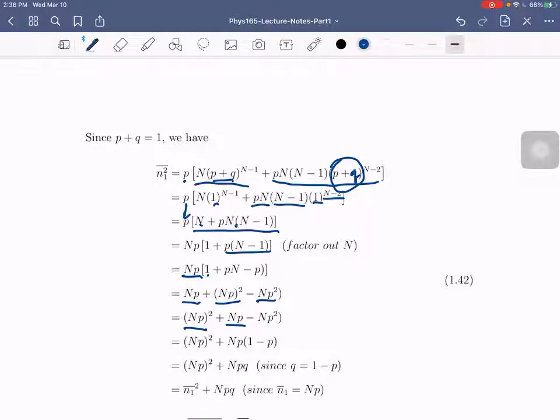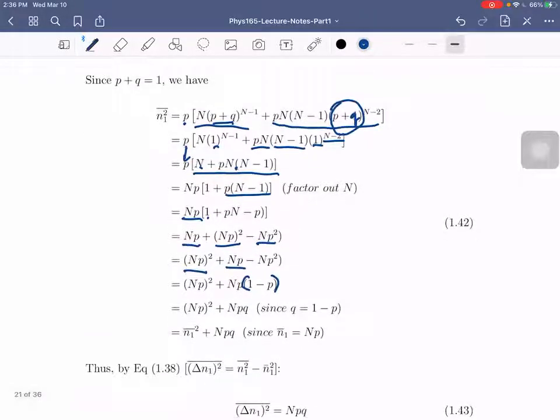We can factor np here, so we have 1 minus p. Remember, 1 minus p is just q. So we have np squared plus npq. Therefore, the second moment is just np squared. Remember, the average of n1 is just np. Therefore, n1 bar squared is np squared. So let's just replace it. Okay?